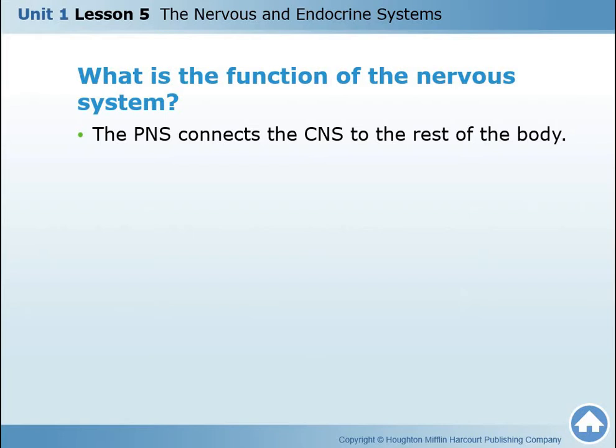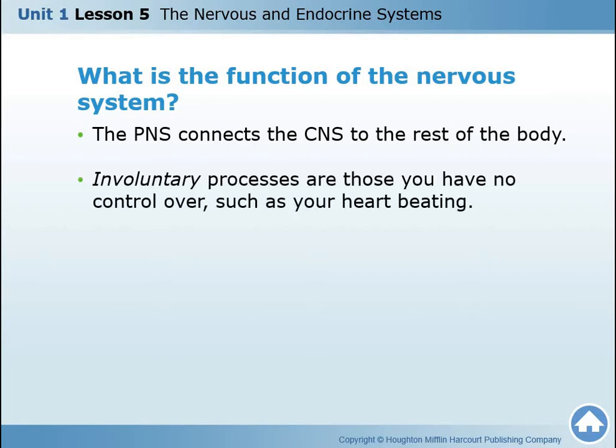The peripheral nervous system is responsible for connecting the central nervous system, meaning the brain and the spinal cord, to the rest of your body. The peripheral nervous system includes all the nerves that are present outside the brain and the spinal cord.